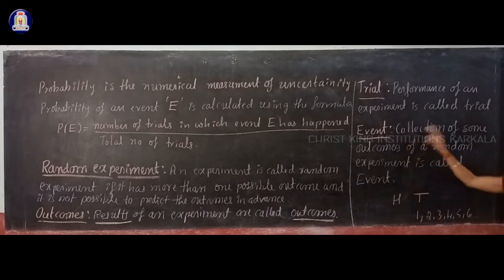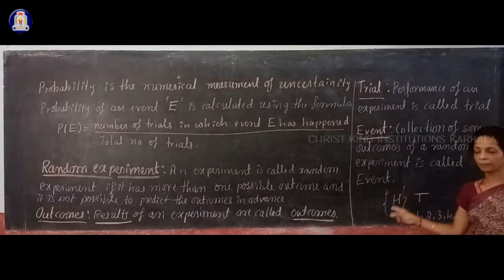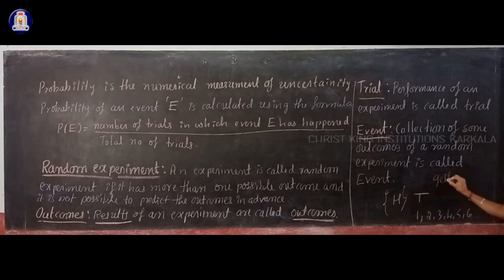Then event. Collection of some outcomes of a random experiment is called event. If I take only H, getting head, then that is called event, because in that collection you have only head. And if you take only tail or getting a tail, then that is one event.